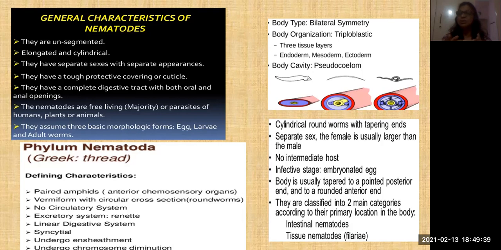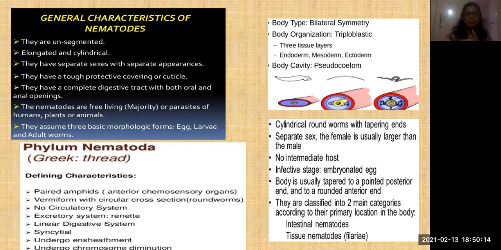Syncytial, as I told you before, as in fungi: multicellular or syncytial means a single cell consists of many nuclei. So this is a syncytial type of cells, and they go for ensheathment. Ensheathment means when they are not in a favorable condition, they will cover themselves and then sleep. That is the ensheathment.